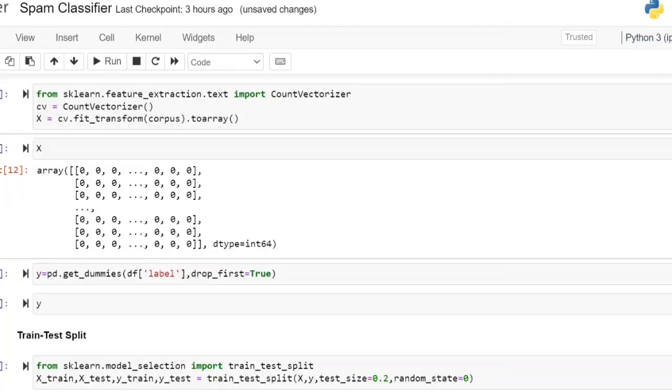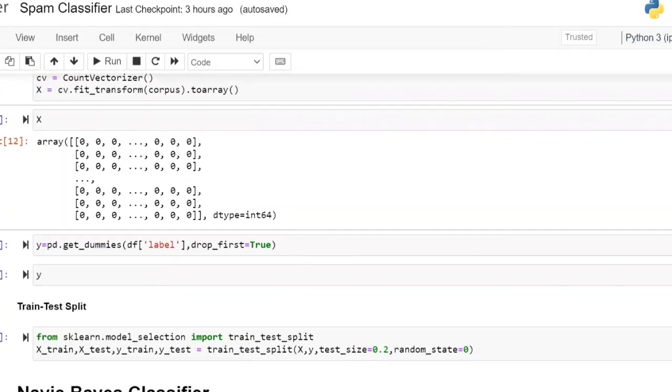So this is a two-dimensional array, where the first sentence, second sentence, third sentence, fourth sentence, fifth sentence, each sentence was converted to an array. Okay. And now Y. What about the Y? Y also you have to do the encoding. You can do the encoding or you can use the replace or whatever you want.